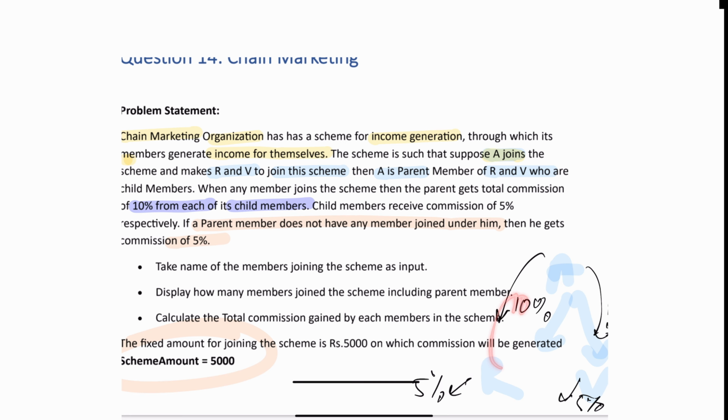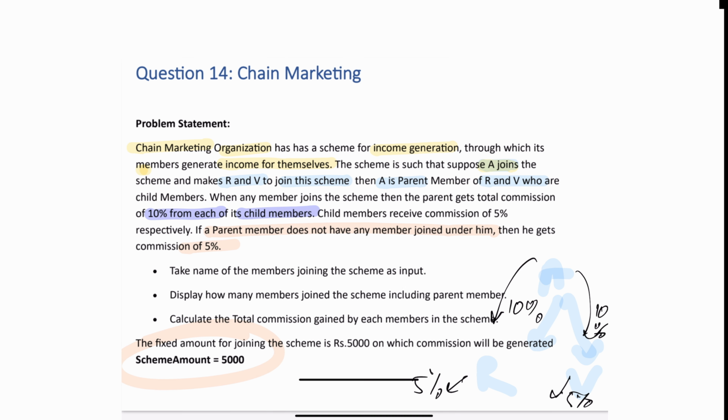If I get children, I will be getting 10% of this one and 10% from this one, right? And each child will be getting 5% of my scheme amount. Each child gets 5%, and I get 10% from each if I am able to convince children. If I don't have children, then I get 5% of this amount. This is a straightforward question, nothing magic in this one.